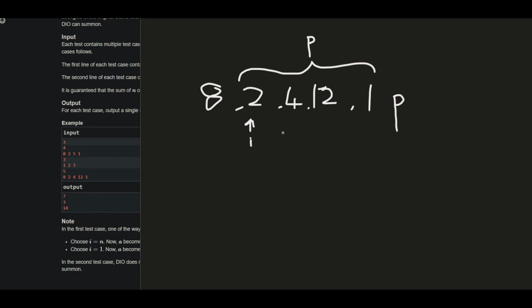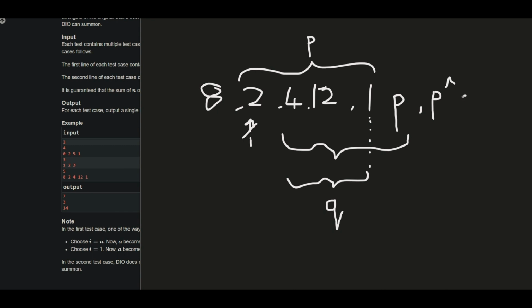In the next move, I decide to select this segment. Okay, so let me assume that the XOR value up to the last index from the new ith index is equal to q. Okay, so what will be my next element? My next element would be p XOR q.